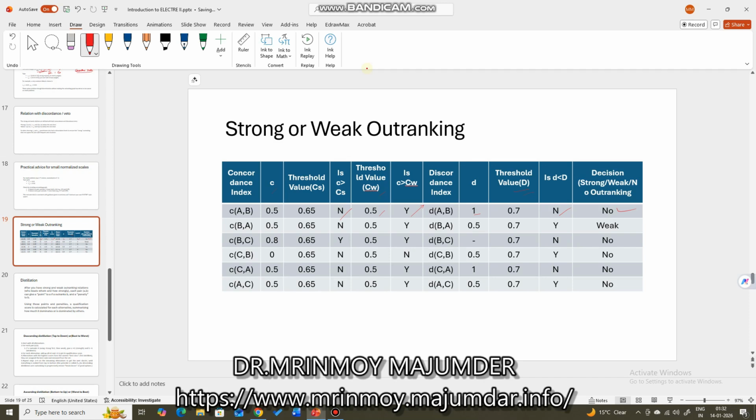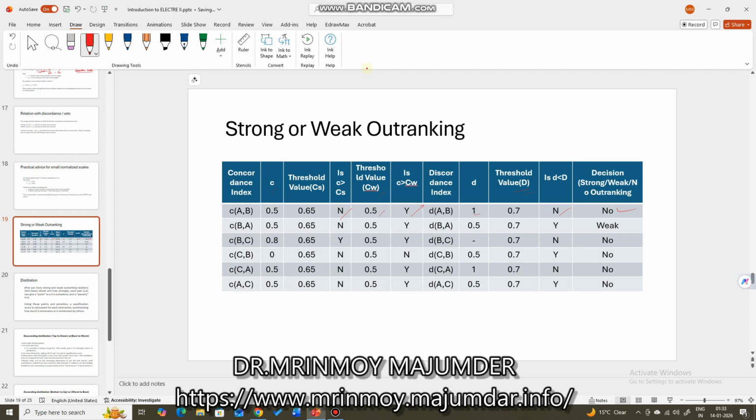So this ELECTRE 2 method is like that only. Even if in case of concordance A outranks B, discordance can veto that decision, penalize that decision, if the discordance index value is not less than the threshold value of D. Threshold value of D means strong D.